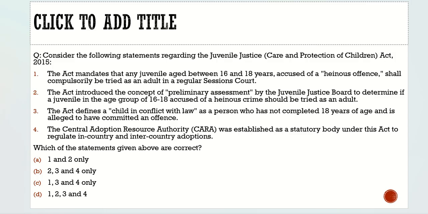Here the question says, consider the following statements regarding the Juvenile Justice, Care and Protection of Children Act 2015. Here the first statement: the act mandates that any juvenile aged between 16 and 18 years accused of a heinous offense shall compulsorily be treated as an adult in a regular session court. This is totally incorrect. It is not that he should compulsorily be treated as an adult. A preliminary assessment should be done before such a case is treated as an adult case. So the first statement is totally incorrect.